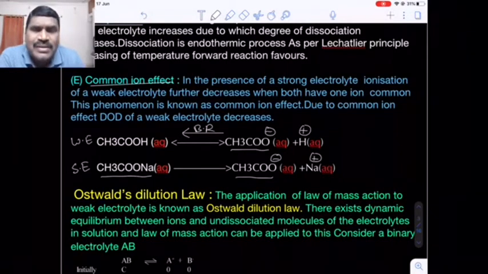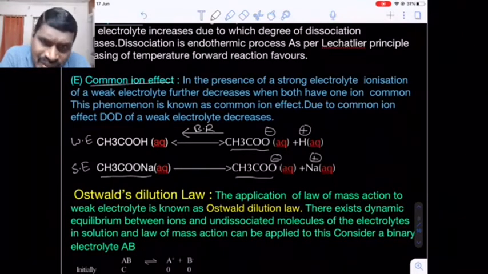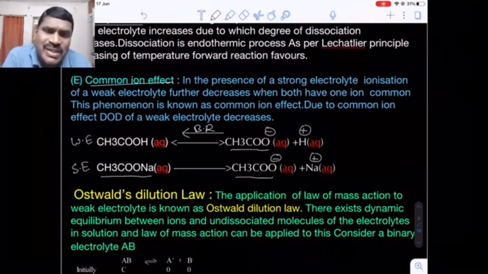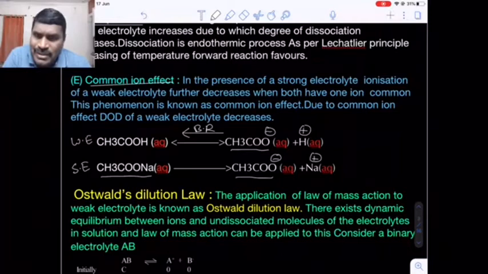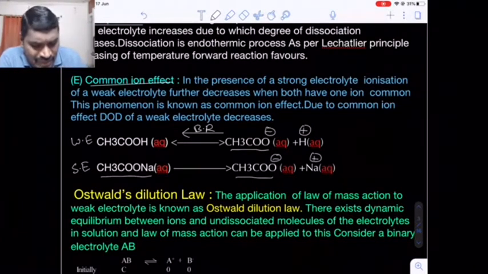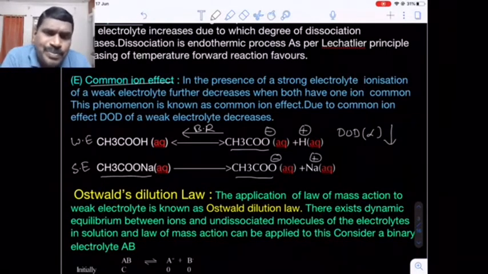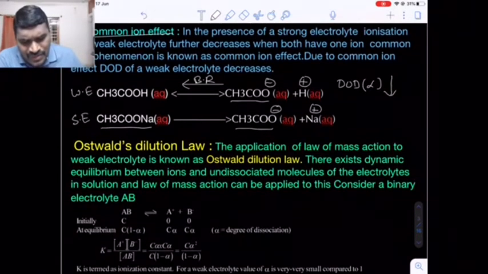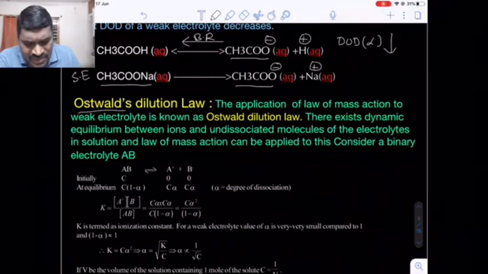That's why the acetic acid ionization further decreases, because ions are combining and they return back to the undissociated acetic acid molecule. That's why the degree of dissociation, alpha, decreases due to the presence of a common ion. Due to presence of what? Common ion.